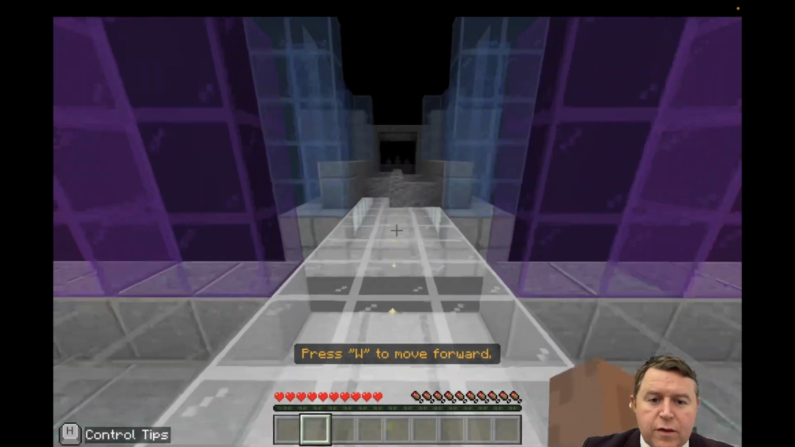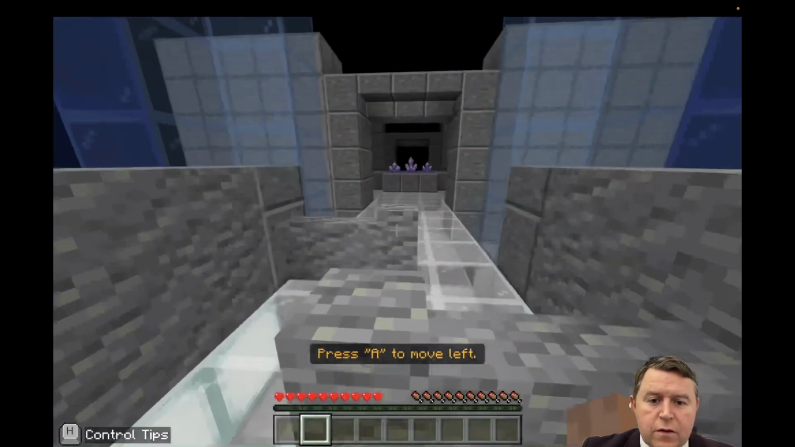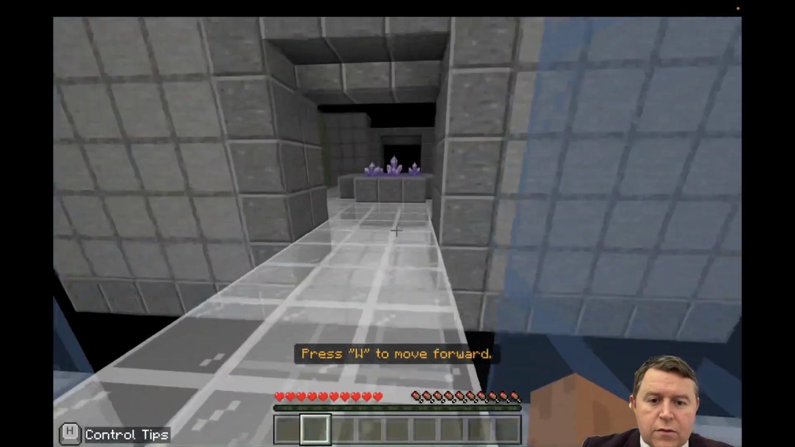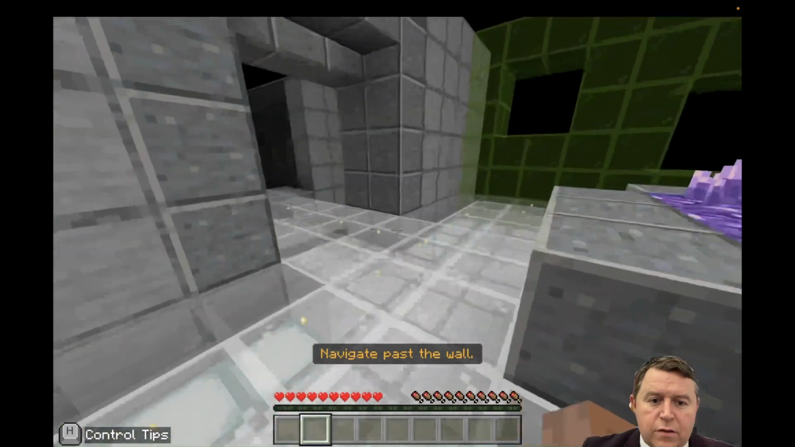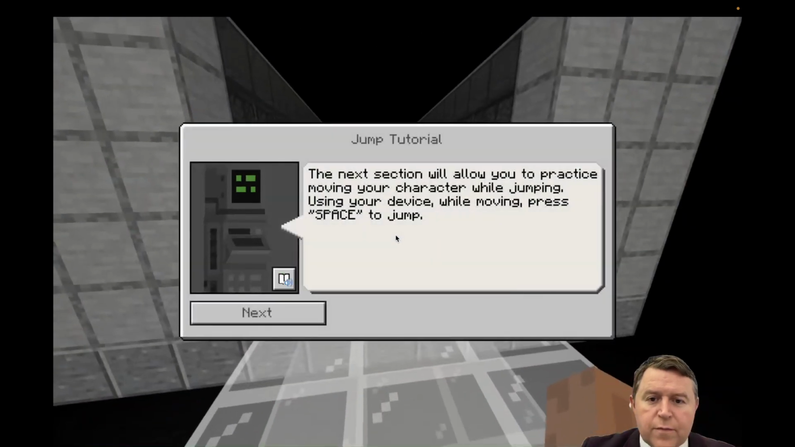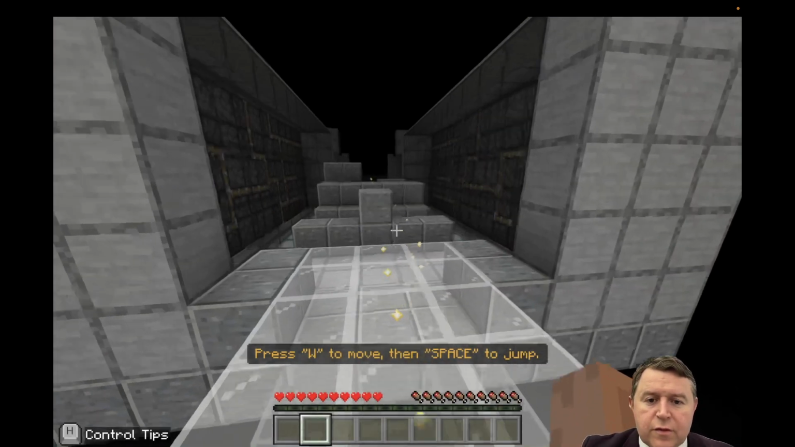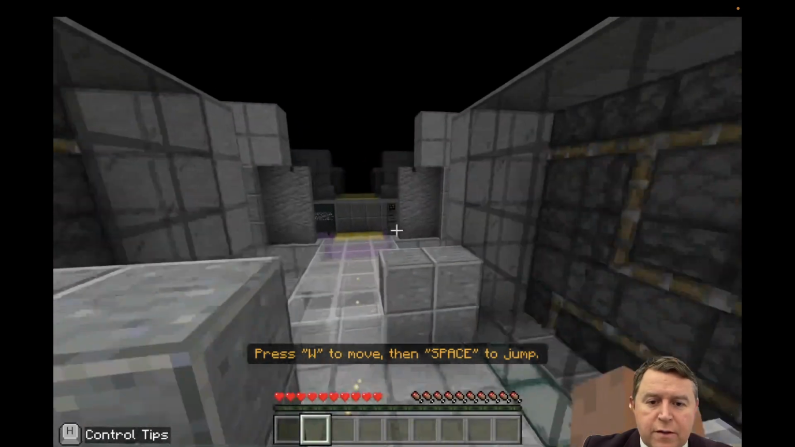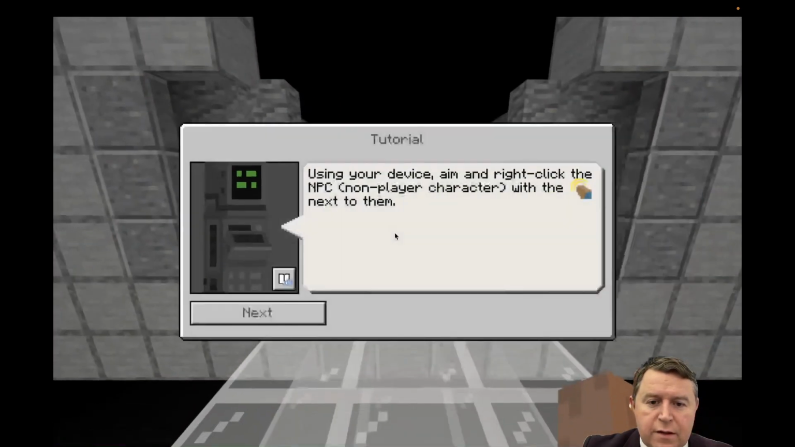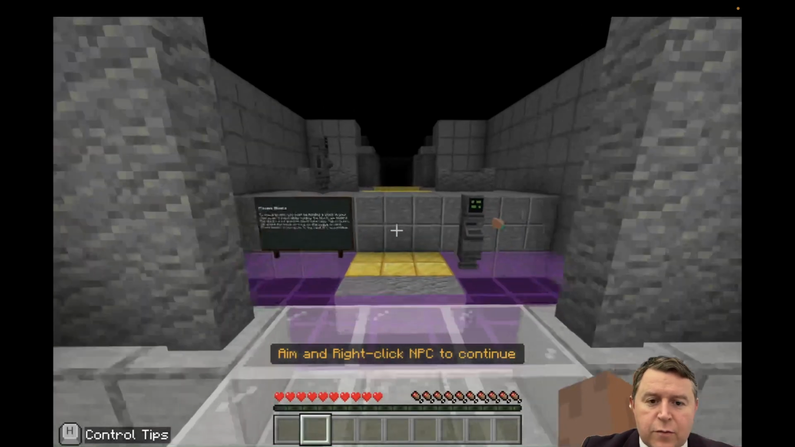So we want to follow these here. Yes, we did it. We can go around here. Very straightforward. Okay, the next section will show you how to practice moving your character while jumping. Press the space bar. Okay, so very straightforward again. A bit of parkour to get us through the next bit. Let's do it. Excellent. There we go. We did it.